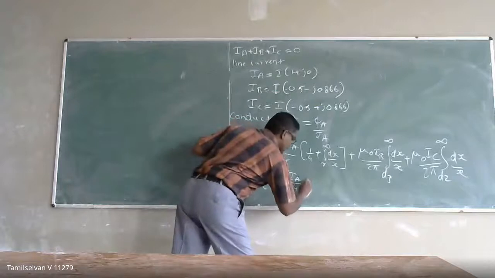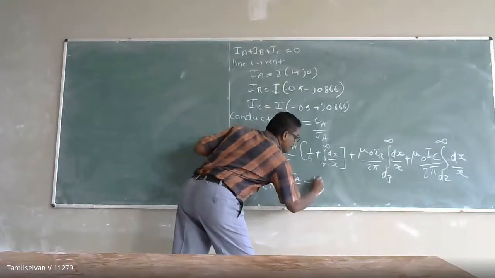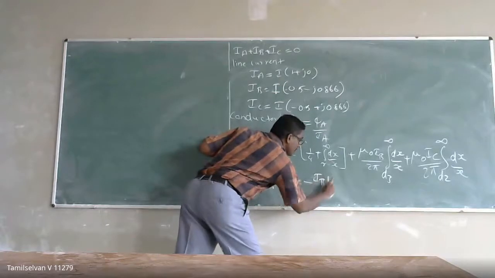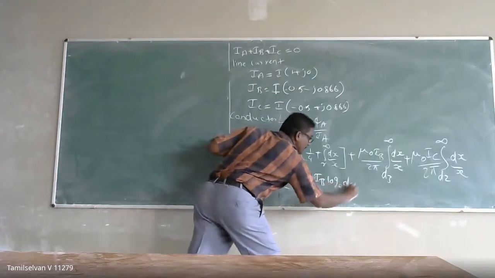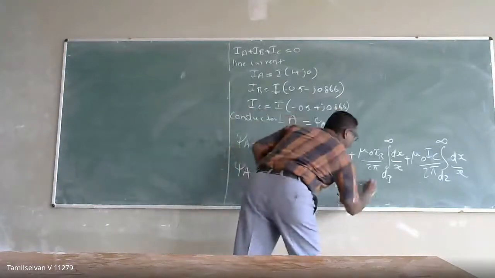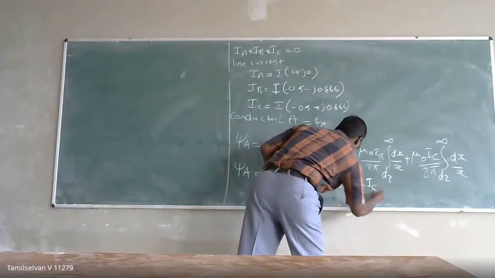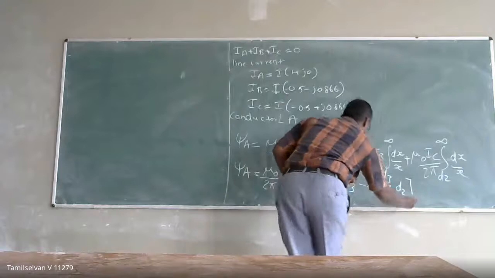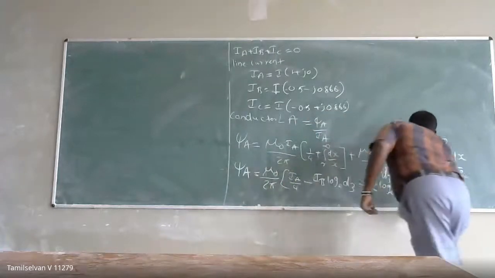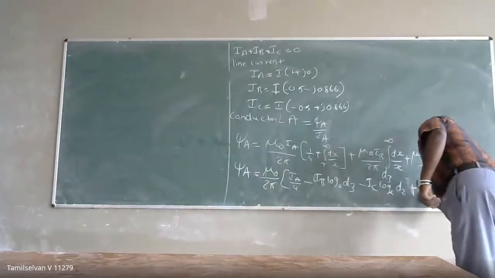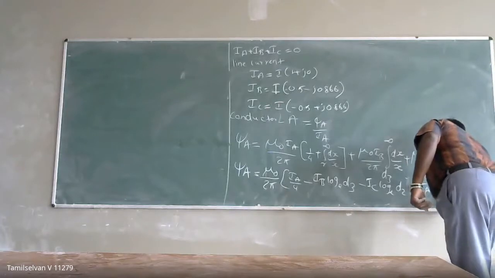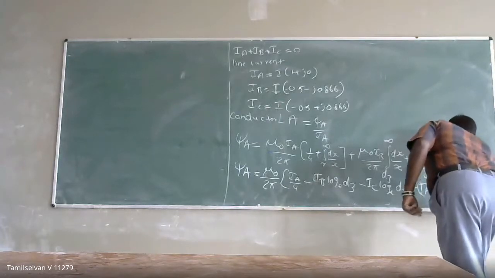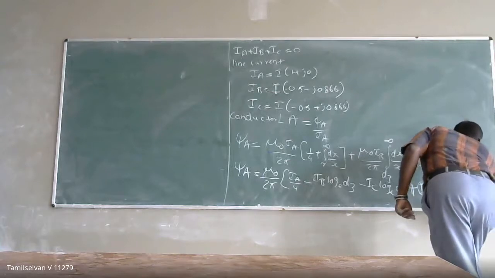So I am writing directly minus IB log base e of D3 minus IC log base e of D2. That value becomes IA plus IB plus IC, which is 0 in the log base e of infinity.